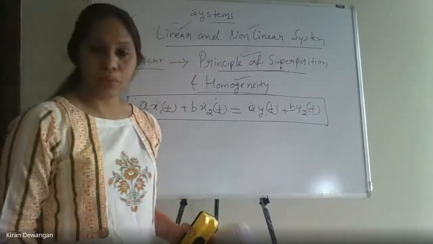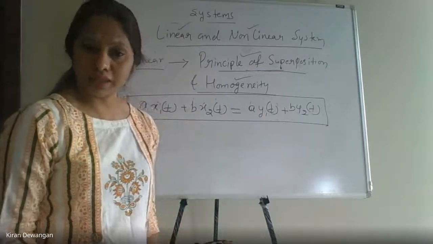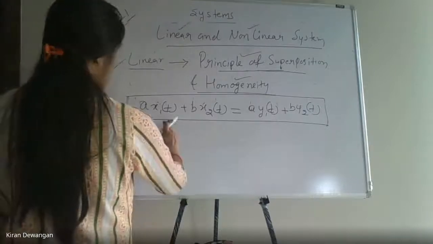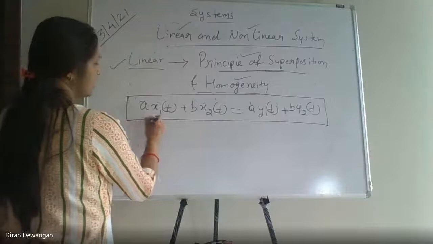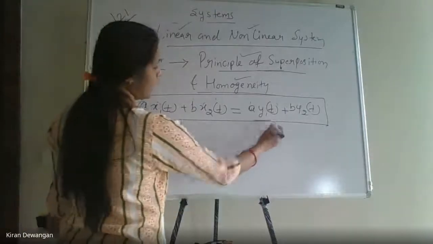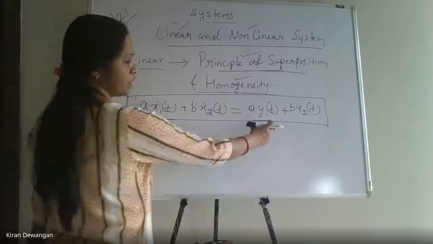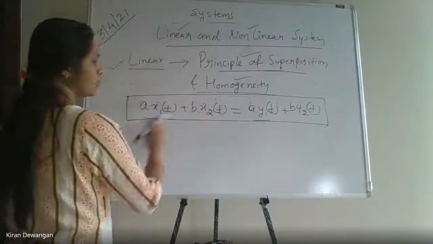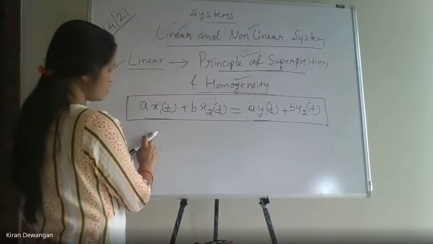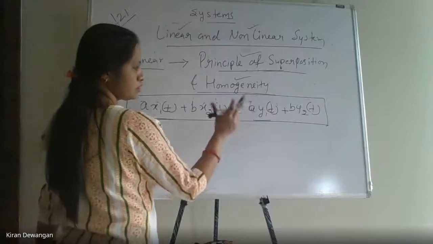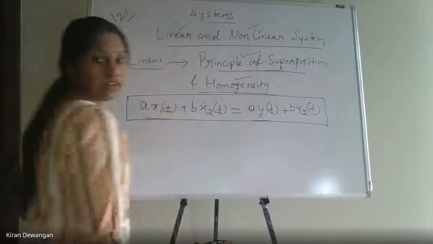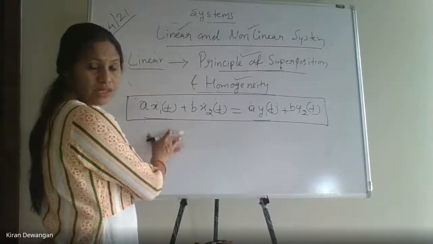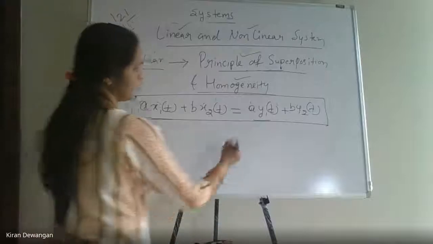This is how we can define whether the system is linear or not. It should satisfy both the principle of superposition and the principle of homogeneity. Here it satisfies homogeneity: a times x1(t) should have the output a times y1(t), and b times x2(t) should have the output b times y2(t). And combining these two, the superposition, a x1(t) plus b x2(t) should produce the output a y1(t) plus b y2(t). If this condition is satisfied in any system, then it is a linear system.